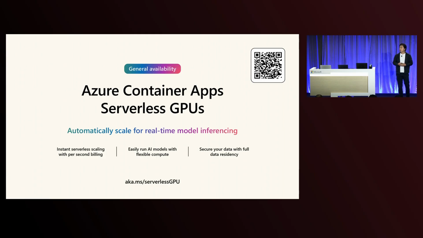And with that comes a lot of flexibility, right? You can bring any of your Linux-based containers and run them on Azure Container Apps. Whether that be the latest Hugging Face model or DeepSeek R1 when it launched back in February, or even NVIDIA NIMs. You can take any of these models from all of these different places and run them day zero on Azure Container Apps as a container. There's no waiting for additional products to provide support.